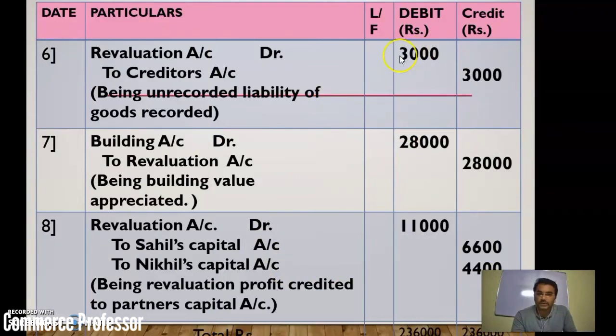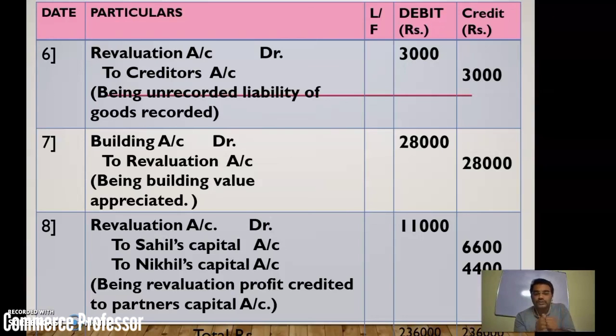In this 3,000 debit, so 17,000, and here 28,000 credit. So the difference we can see is in the debits. So the revaluation account must be given more debit by rupees 17,000 to balance it. 28,000 to 28,000 by what amount? By giving 11,000 debit. So the last entry is revaluation account debit 11,000.